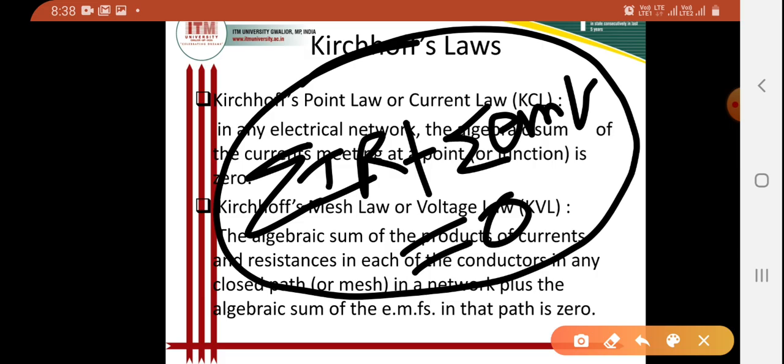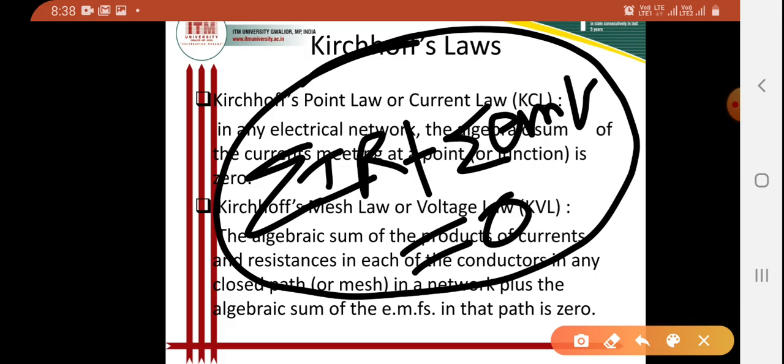These things we discussed briefly in our previous class, and I also talked about the sign convention. When we apply Kirchhoff's voltage law to solve network equations, we depend upon sign conventions.